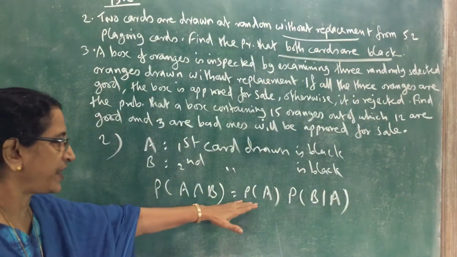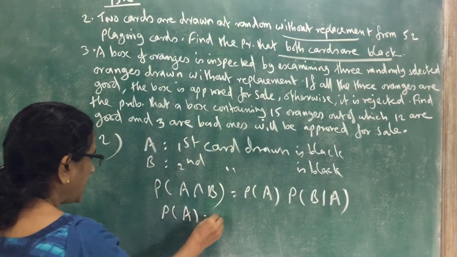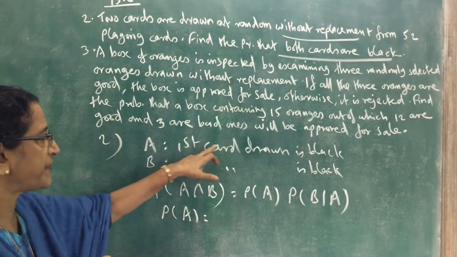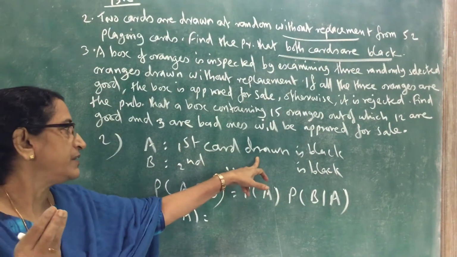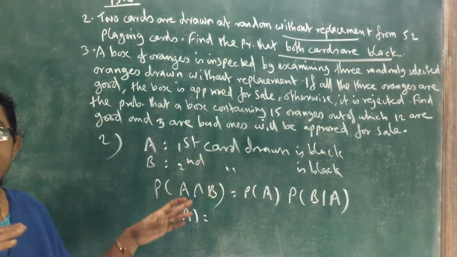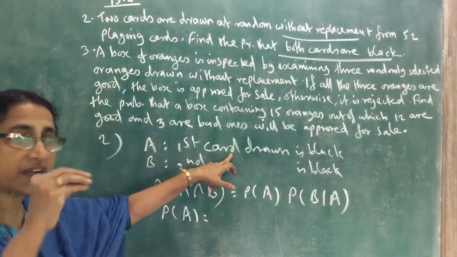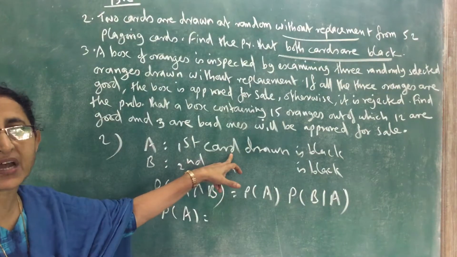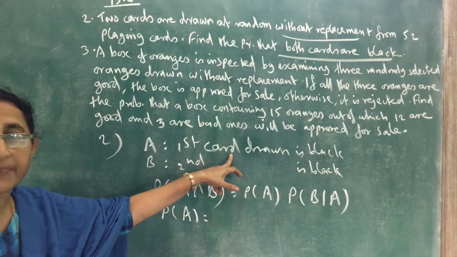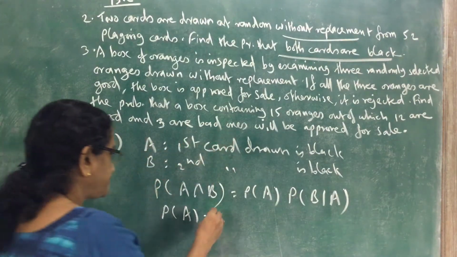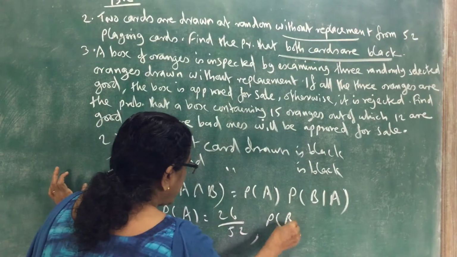So first we can find probability of A. What is probability of A? P of A equals probability that first card drawn is black. So in the packet there are 52 playing cards in which 26 are black and 26 are red. So what is the probability that when one card is drawn from the pack of 52 cards, it is black? That is 26 by 52.